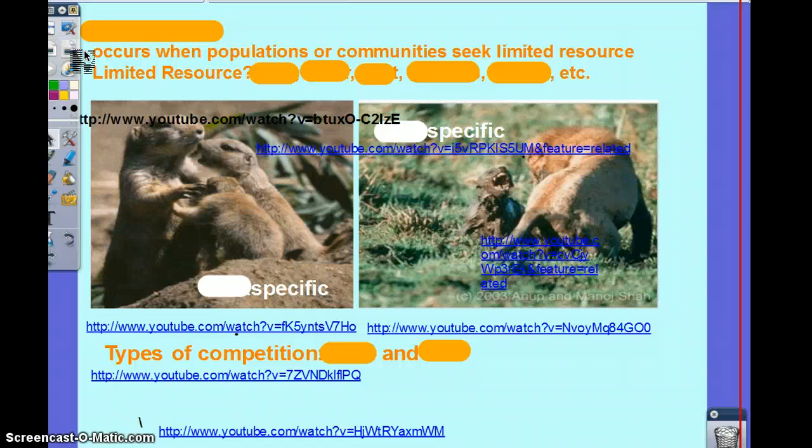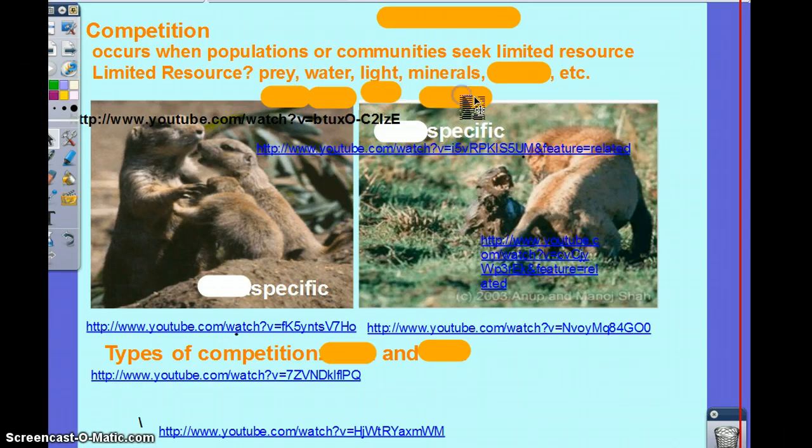Competition is a relationship. It's necessary. It's part of the circle of life. Why do organisms compete? Resources. Remind me what a resource is. Anything you can use, matter or energy. Awesome. So give me examples. Food, water, shelter, other organisms. Don't forget that, okay? Other organisms are also resources. You need other organisms to survive, whether it's to maintain balance in an ecosystem or to reproduce, for that matter.